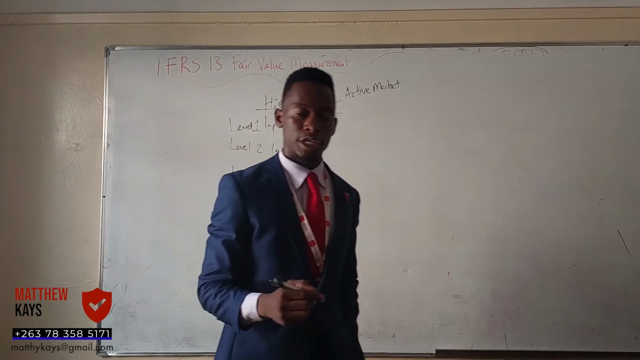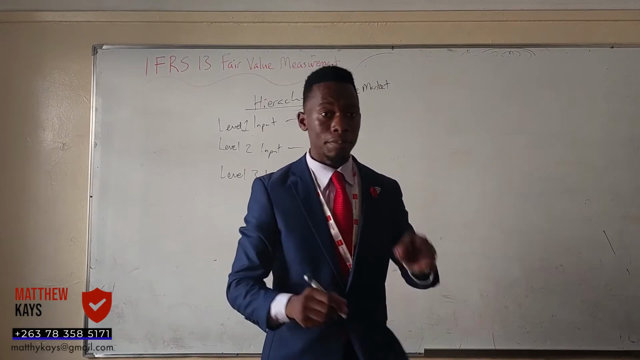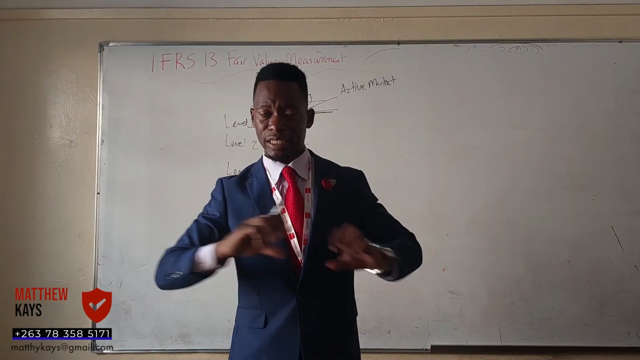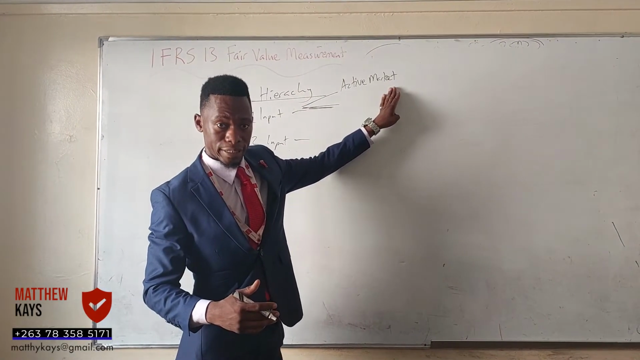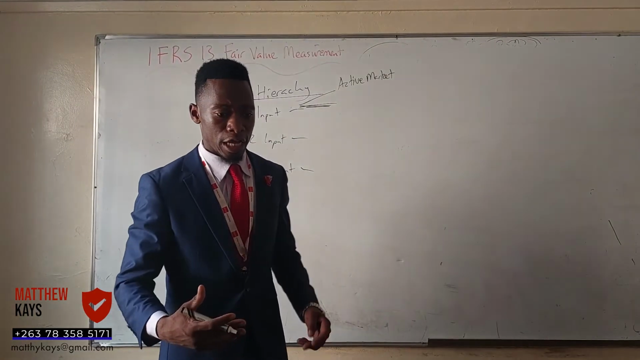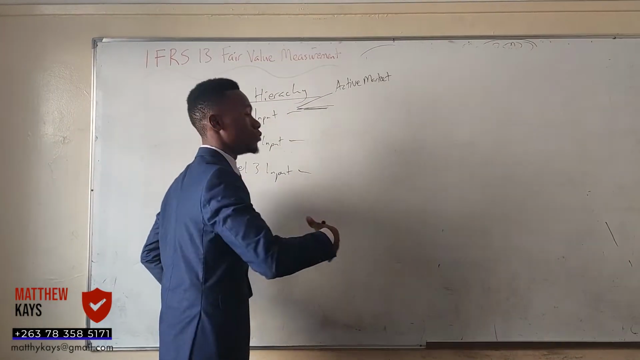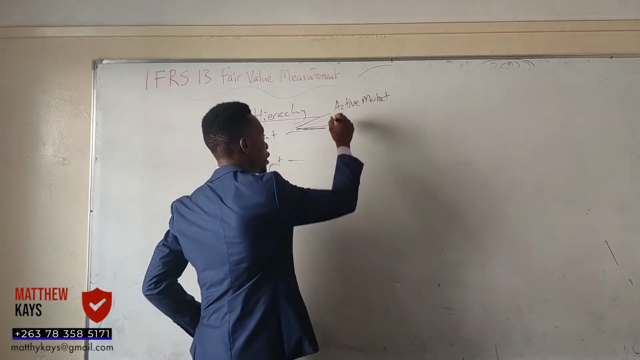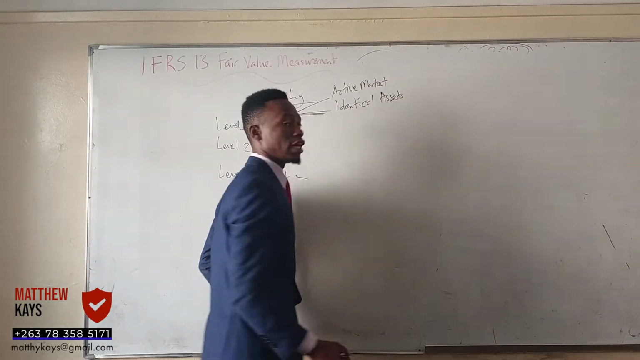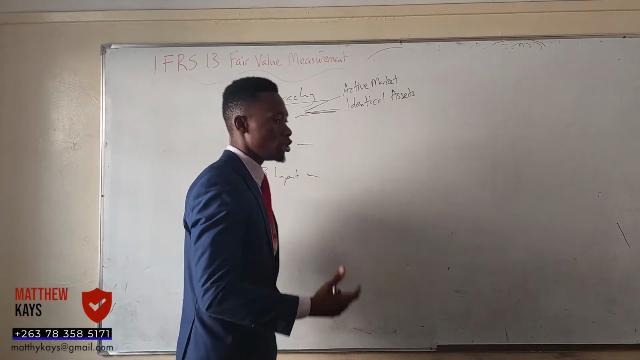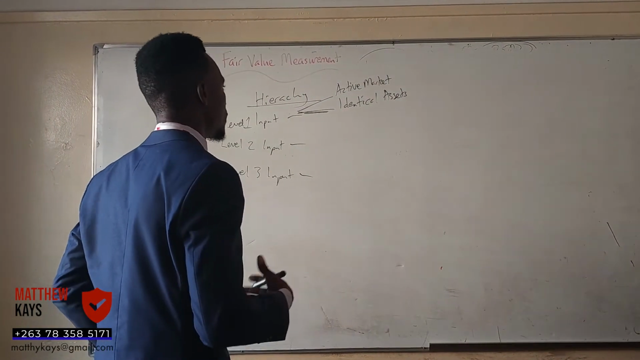Taking you back to the definition, it is the price that will be received to sell an asset or paid to transfer a liability in an orderly transaction between market participants. That's the key thing, market participants. So we have to understand our markets. You ask yourself, we want to give a value, but is the market active or not active? Level 1 input says the market is active and there will be identical assets and liabilities.